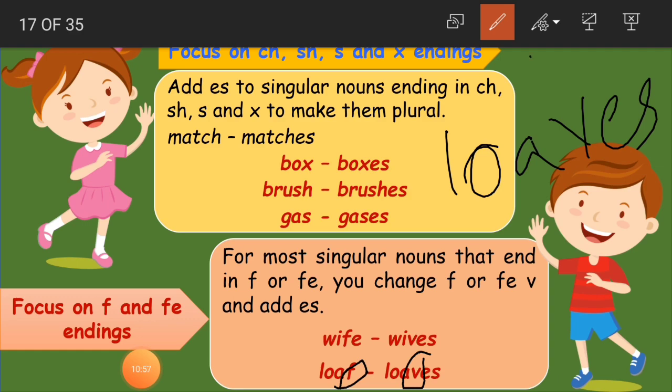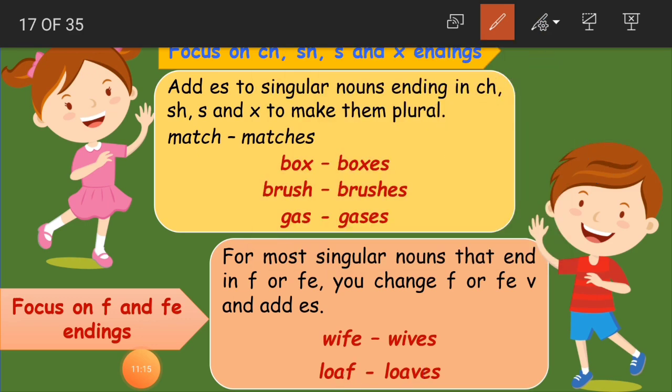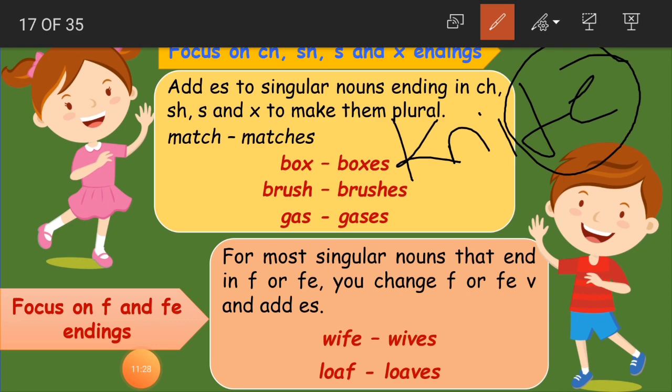So this F in loaf, L-O-A-F, has changed to V and ES is added. That is why loaf became loaves. Clear, children? We'll do one more. Suppose knife, K-N-I-F-E. This FE, what we learned, we have to change it to V. The remaining spelling will remain the same.